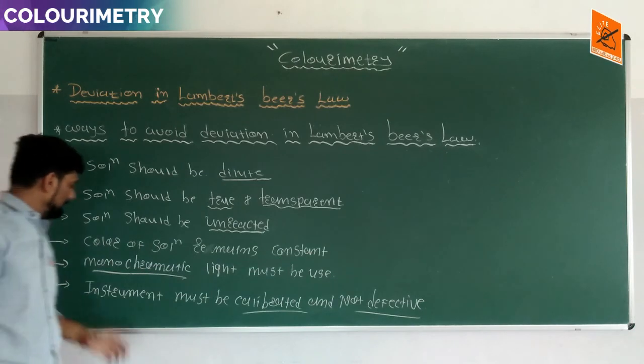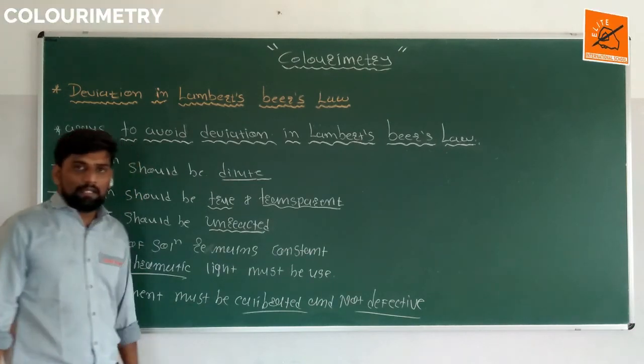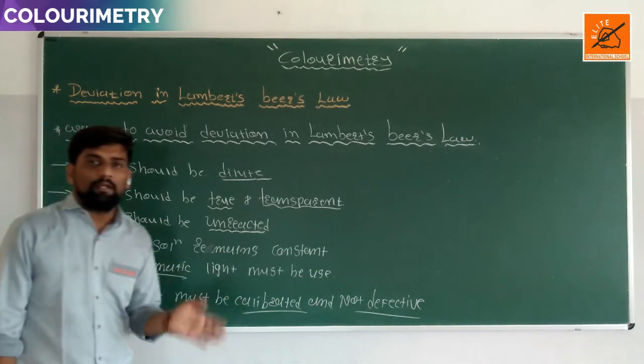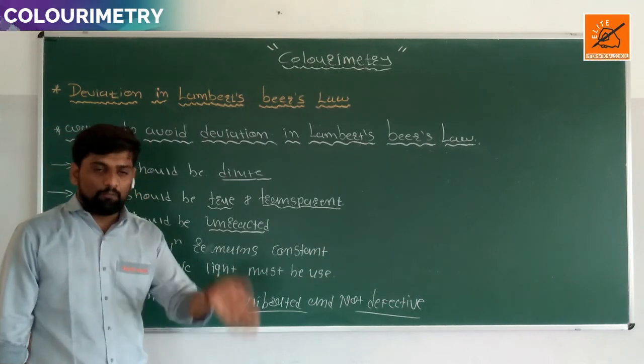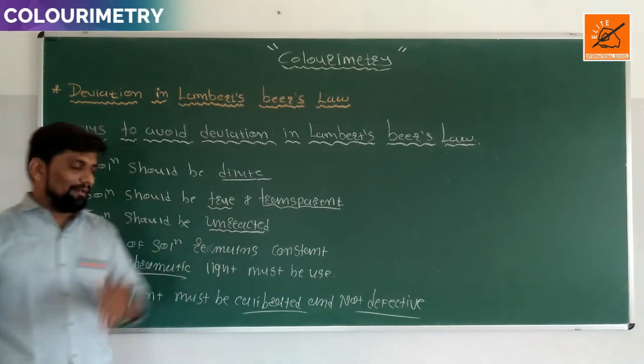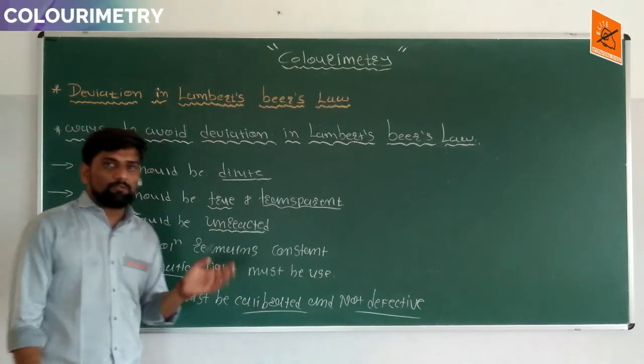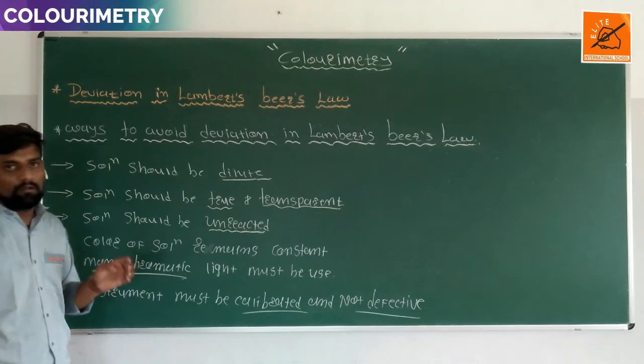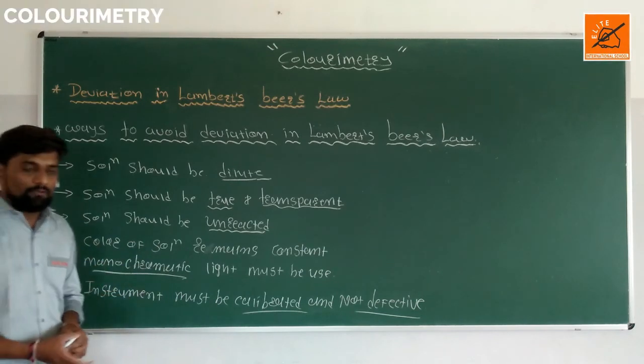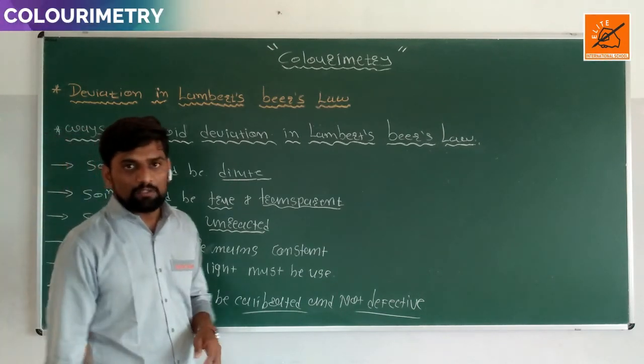The last one is that the instrument must be calibrated. Before the experiment we calibrate the instrument. Then non-defective means first of all checking whether the instrument is defective or not. So these are the ways to avoid this type of deviation in Lambert-Beer law.